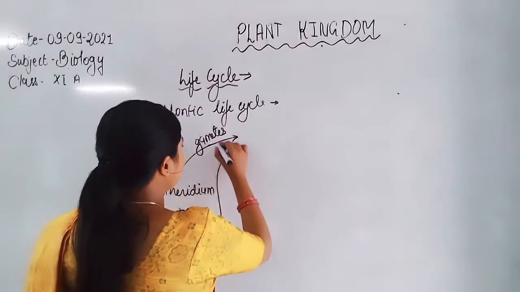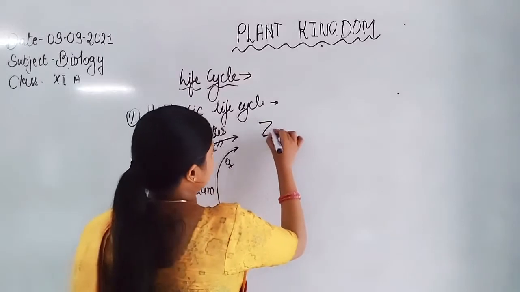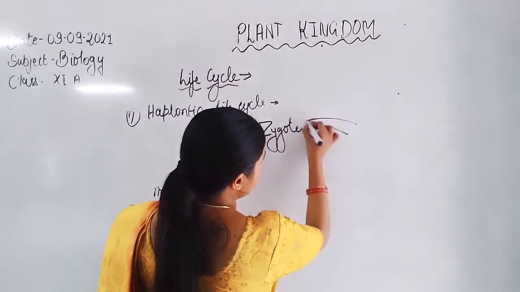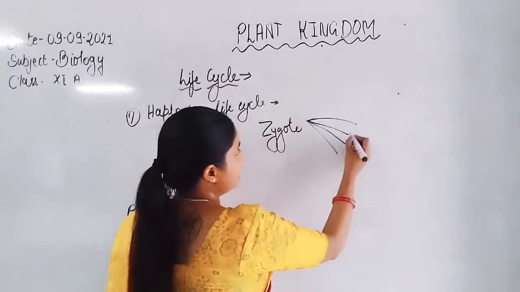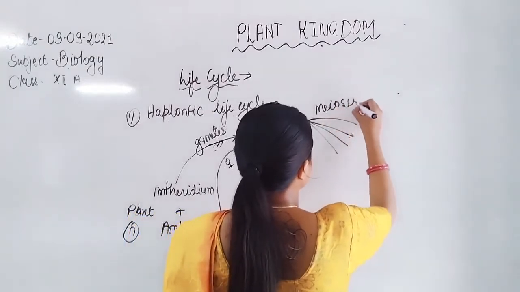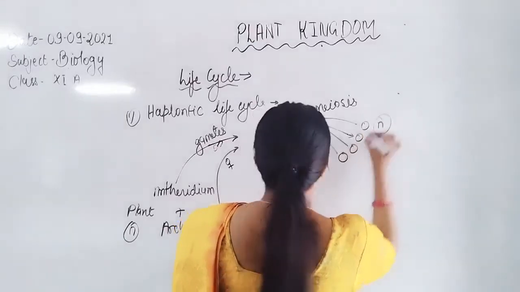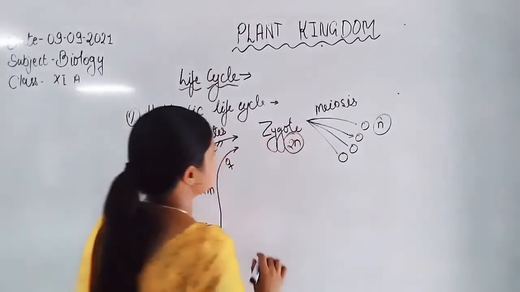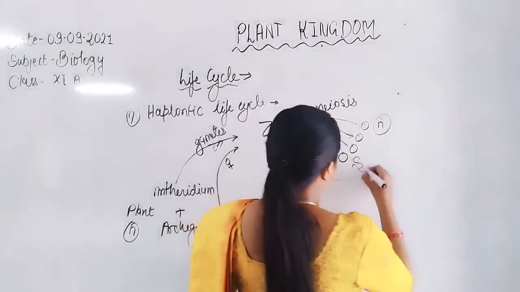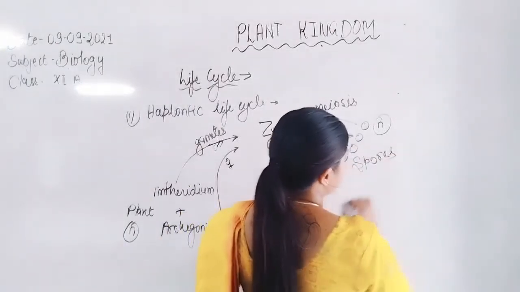Now these gametes, male gamete and female gamete, fuse to form the zygote. Then the zygote undergoes meiosis division to form haploid spores. So only the zygote is diploid in nature. That's why this type of life cycle is known as the haplontic type of life cycle.